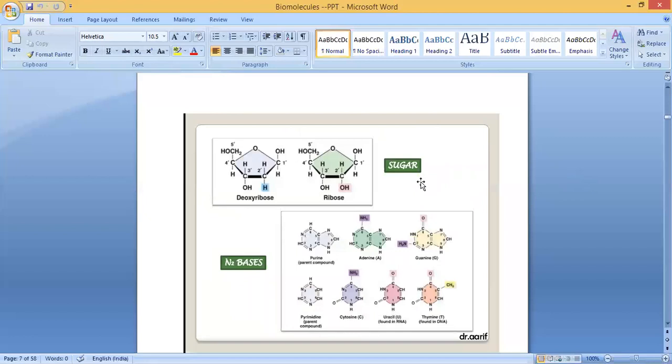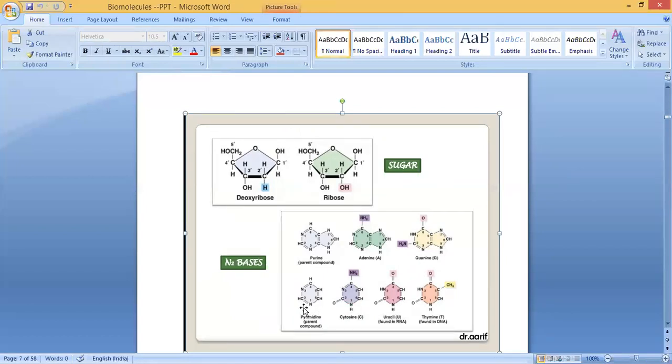Then here you can see the sugar. Actually there are two types: ribose sugar and deoxyribose sugar. In DNA you can see deoxyribose sugar, in RNA there is ribose sugar. So there are two different types of sugars. Same like that, nitrogenous bases are of two types: purine and pyrimidine. This is the purine parent compound, this is the pyrimidine parent compound. Purines are of two types, adenine and guanine. Pyrimidines are cytosine, uracil, and thymine.